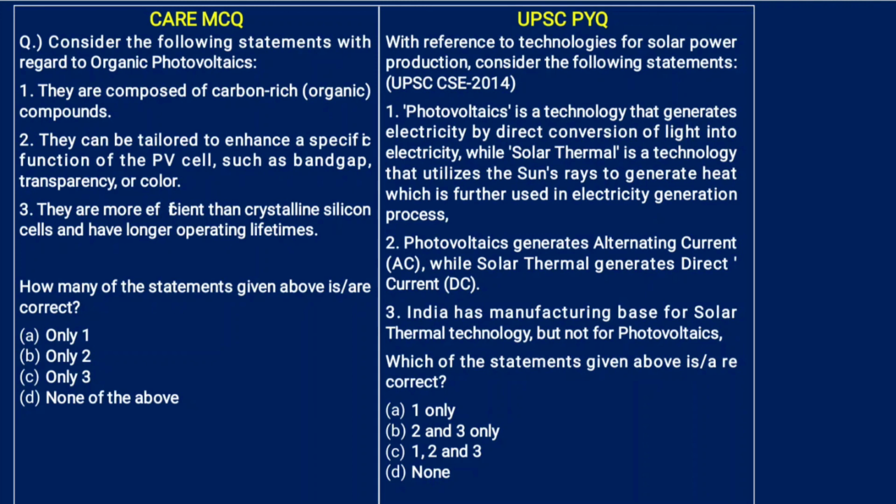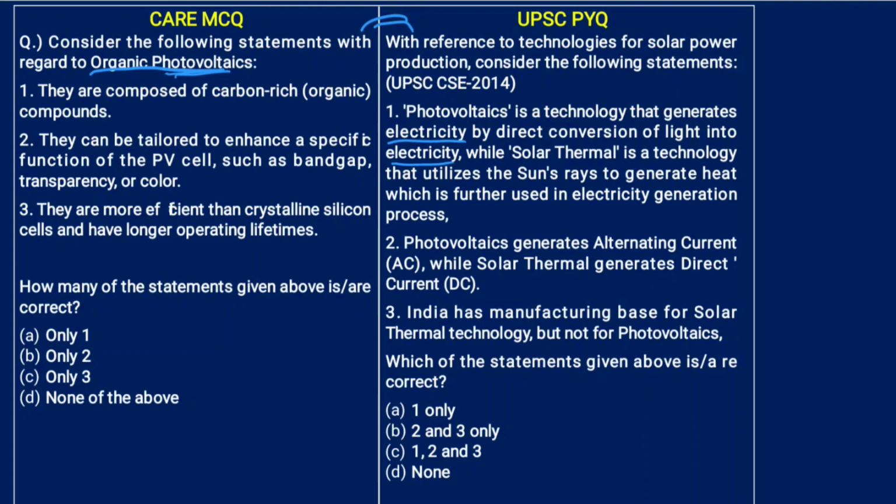Consider the following statements with regard to organic photovoltaics. Now, what are photovoltaics? Photovoltaics are nothing but solar cells. They are solar cells. First, we'll see the previous year question related to this, and then we'll come back to this question. With reference to technologies for solar power production, consider the following statements. Photovoltaics is a technology that generates electricity by direct conversion of light into electricity.